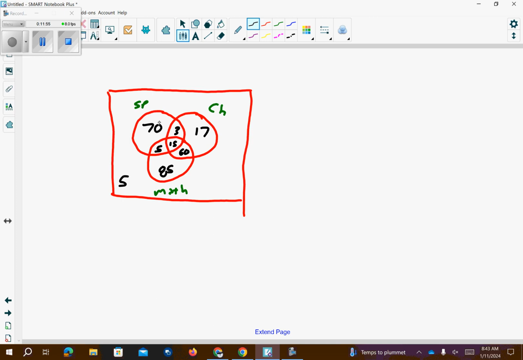All right, so first thing I have to look at, I need to add up 70 and 3, that's 73, 73 plus 17, 90, 105, 165, 170. Am I right? Am I okay so far? 85 and 5, so 170 and 90. I'm just adding up all of my numbers.